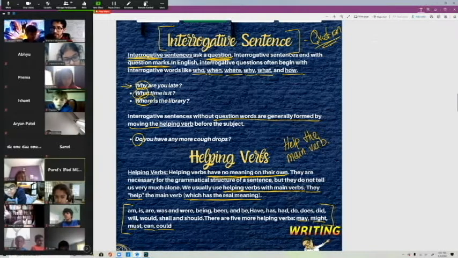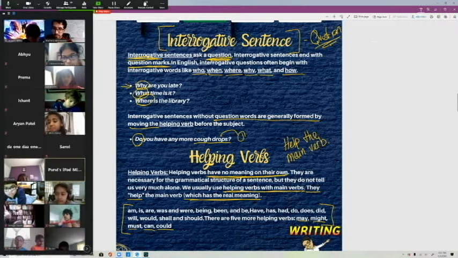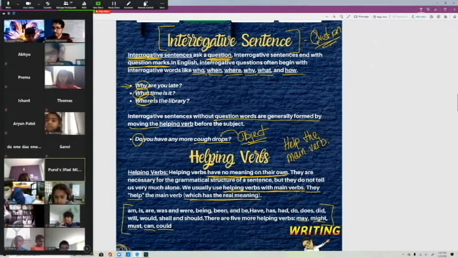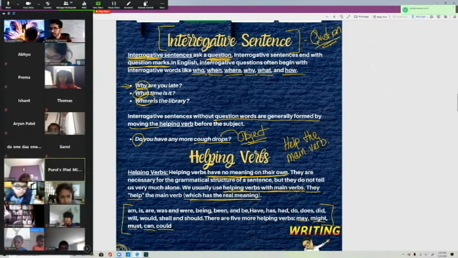Because what is the subject of the sentence? This is not the subject of the sentence. This is something that's called, we're not going to get into it right now, but it's called an object. Okay. What's the subject of the sentence? Do. Nope. We know that's the helping verb. What's the subject of the sentence? Who can tell me? Have. Nope. Have is not the subject of the sentence. Who else can tell me? Dhriti. Cough drops. That is the object of the sentence, not the subject.